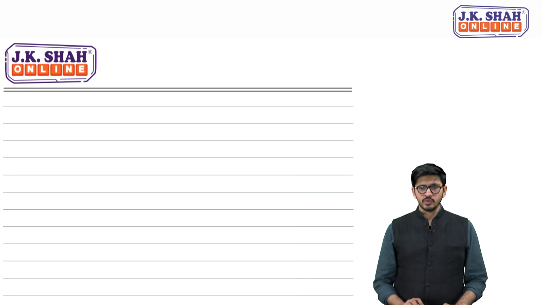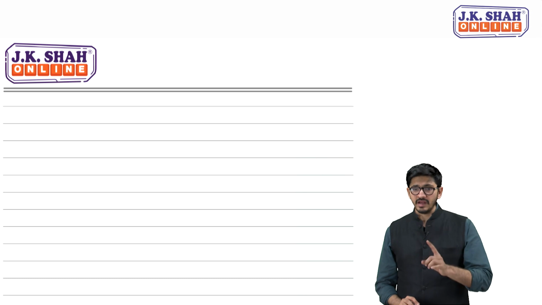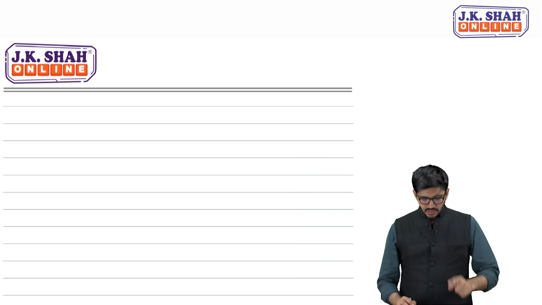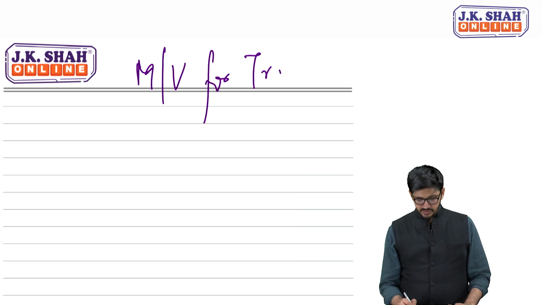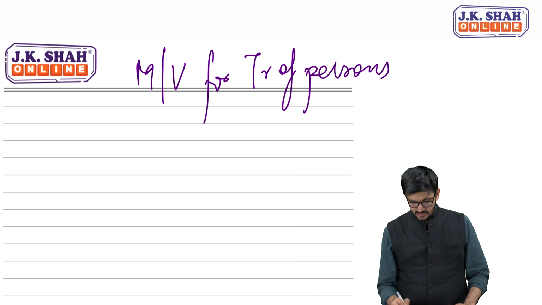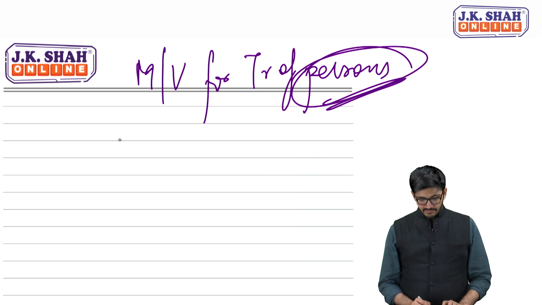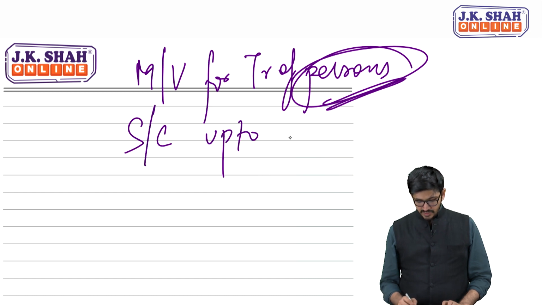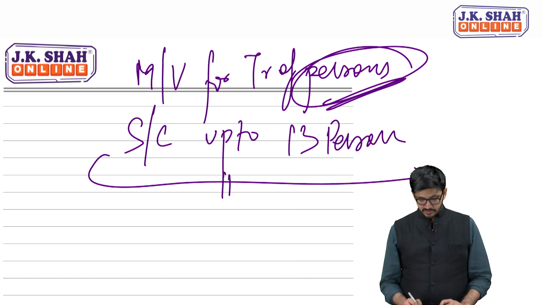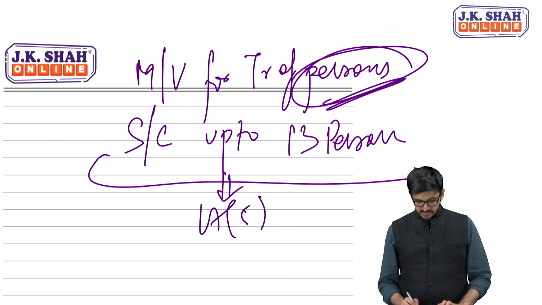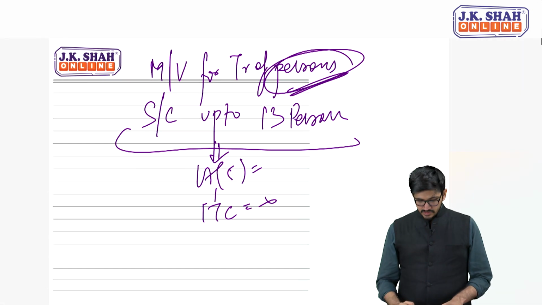Okay friends, in the next question you will surely require the recent amendment that has taken place in 17 subsection 5 with respect to motor vehicle. Let's revisit that and directly head towards the question. So if you remember, yes, if you purchase a motor vehicle, okay, for transportation of what? Persons. Yes, this is a very important thing, for persons, okay, and where the seating capacity is up to 13 persons. Even if you prove that it is in the course or furtherance of business, 17(5) says that boss, ITC is not allowed. ITC is not allowed.